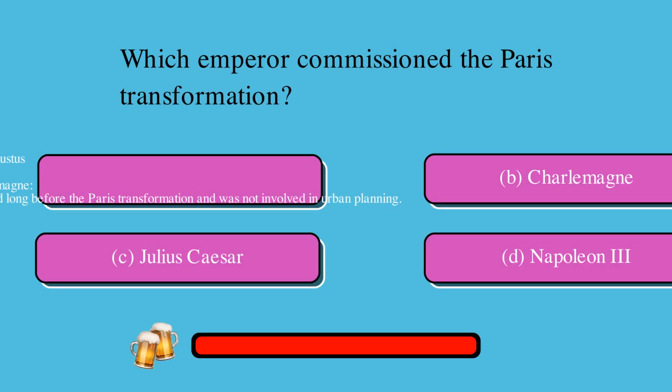Which emperor commissioned the Paris transformation? Is it A. Augustus, B. Charlemagne, C. Julius Caesar, or D. Napoleon III? The correct answer is D. Napoleon III.